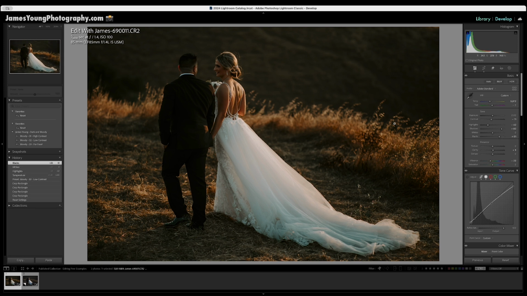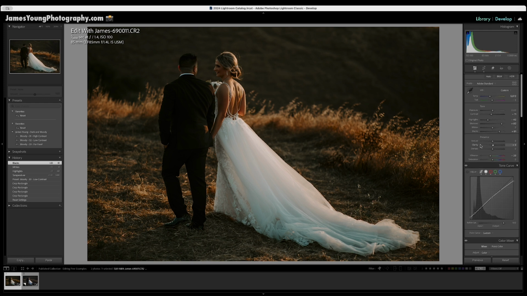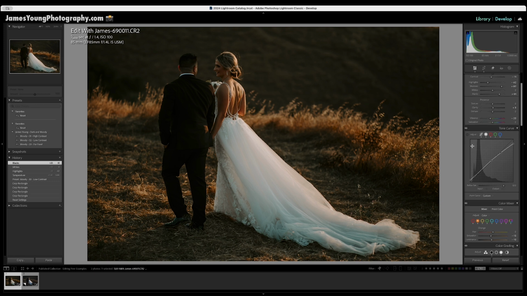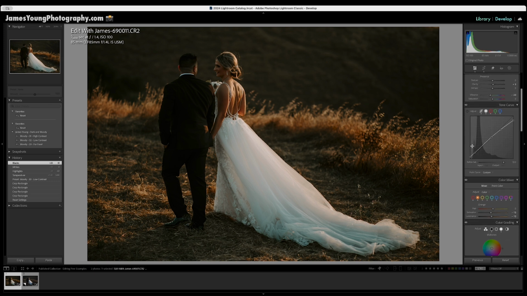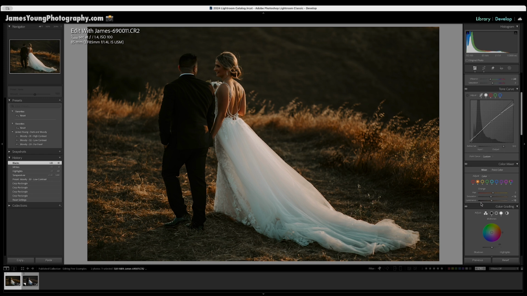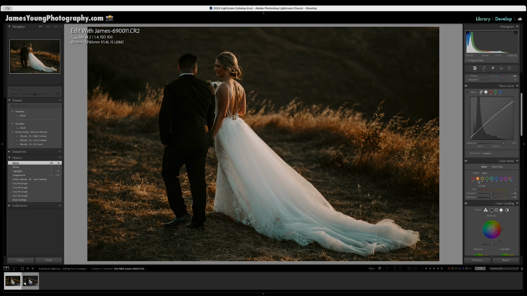Now, I like where this is going, but one thing I've noticed is because we cranked up our white balance a little bit, we're going to want to compensate for that a little bit in our color mixer or in our HSL panel. Now, I want this edit to still maintain a really golden kind of quality to express the idea that this was taken at sunset and really give it that romantic feel. But I don't want their skin tones to be extremely orange.